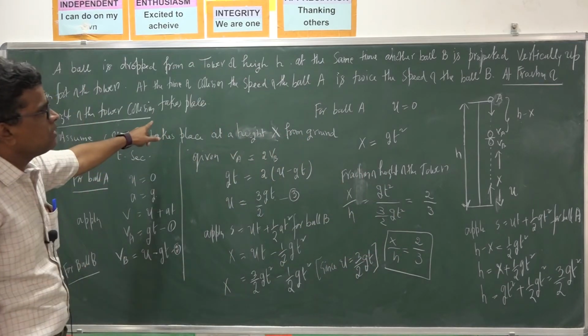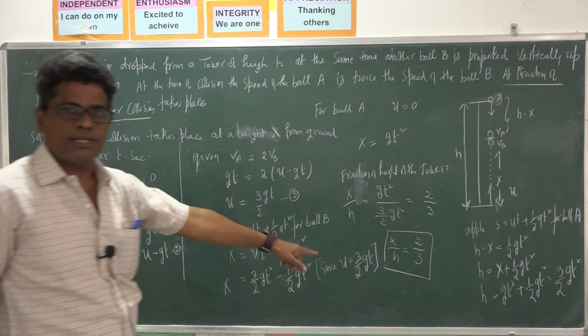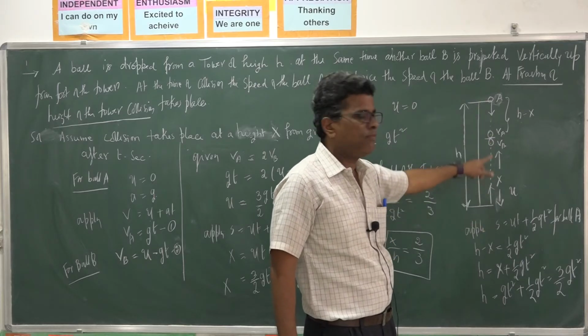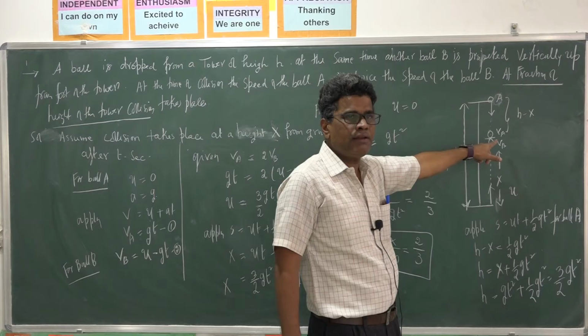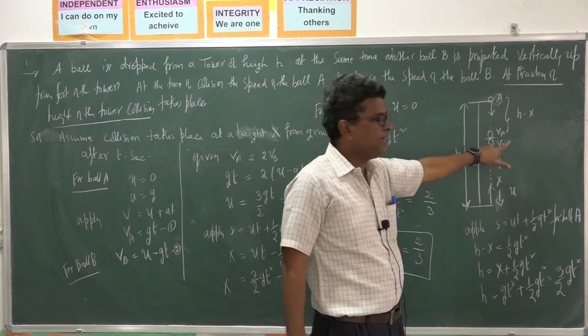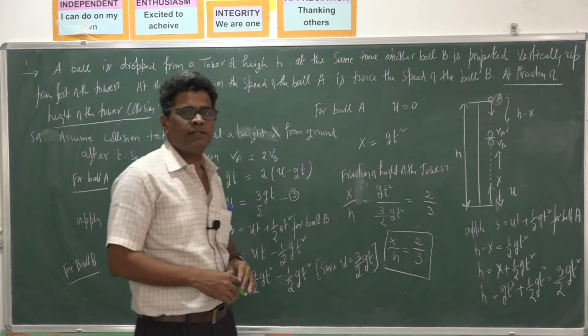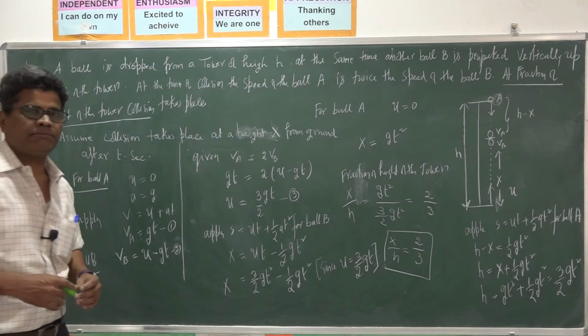What is the question? At what fraction of height of the tower collision takes place? At 2/3 of height of the tower collision takes place. There velocity of the ball A is twice the velocity of the ball B. Clear this one? Take this. Next sum.